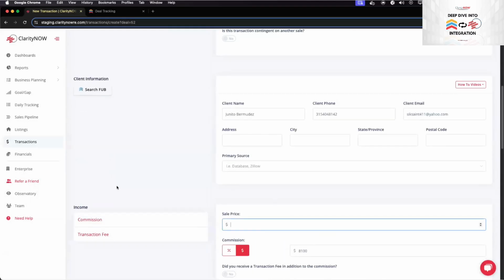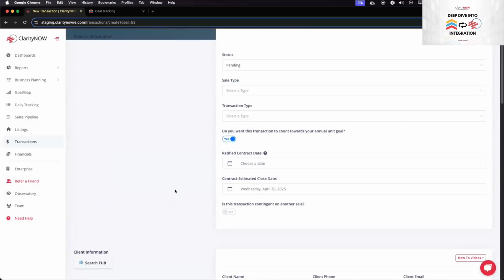Where'd it go? Oh, sale price did not come in. I thought it came in, but it does not. So you can go through this whole section here, and then create that transaction, and it will be connected directly to the deal from Follow Boss as well. So there's multiple ways of getting the old deals into Claritynow.